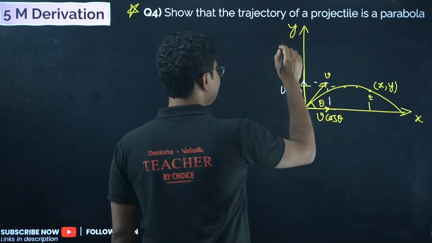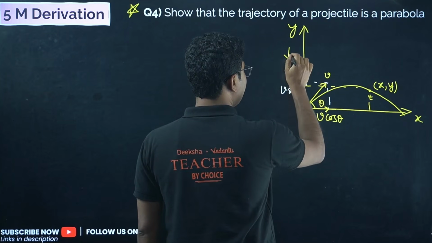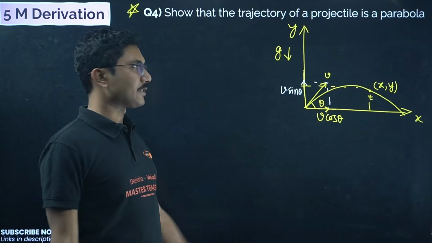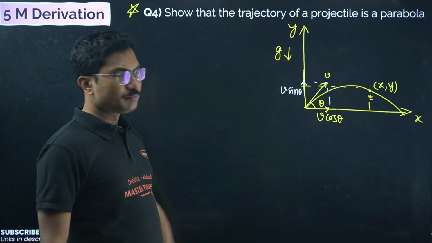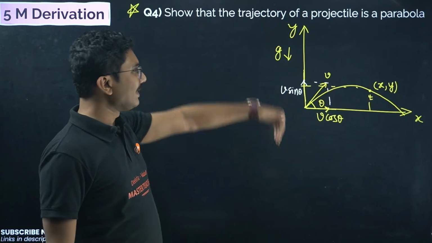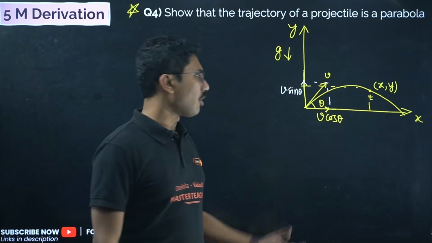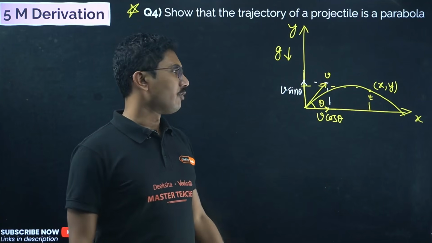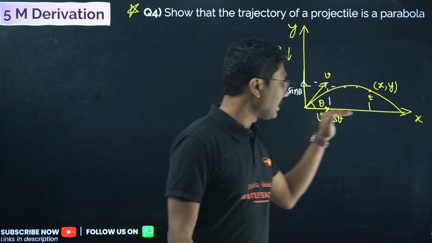Now in the y axis we do not only have this v sin theta component, we also have a negative gravitational acceleration acting in the downward direction, right? Gravitational acceleration is always acting on an object and trying to pull it back. So there is a negative gravitational acceleration in this direction, but in the horizontal direction only v cos theta is there, no other component of velocity or acceleration. Only v cos theta is driving it along the x axis.